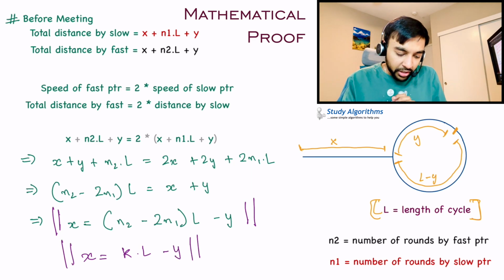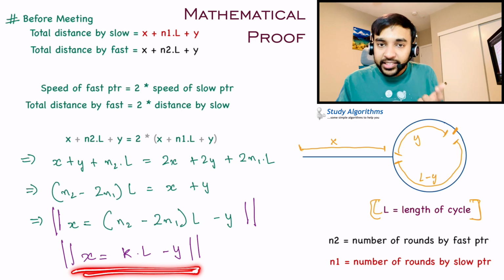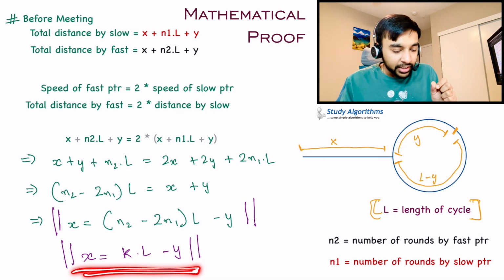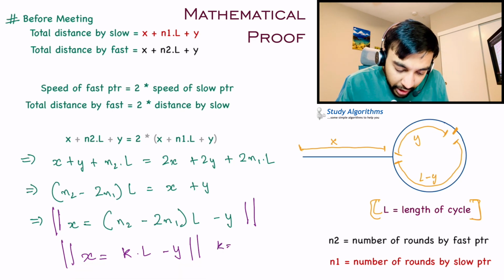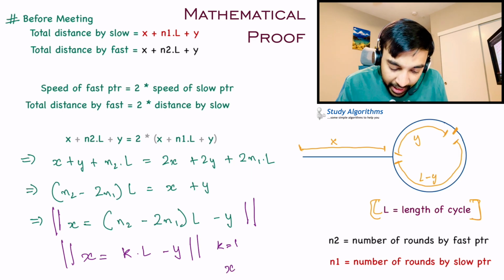Let us look at this equation once again. You know that k is a constant, right? It could be anything, 1, 2, 3. Let us try plugging in some values. What happens if I put my value of k equals 1? Then I will get x equals L minus y, right?